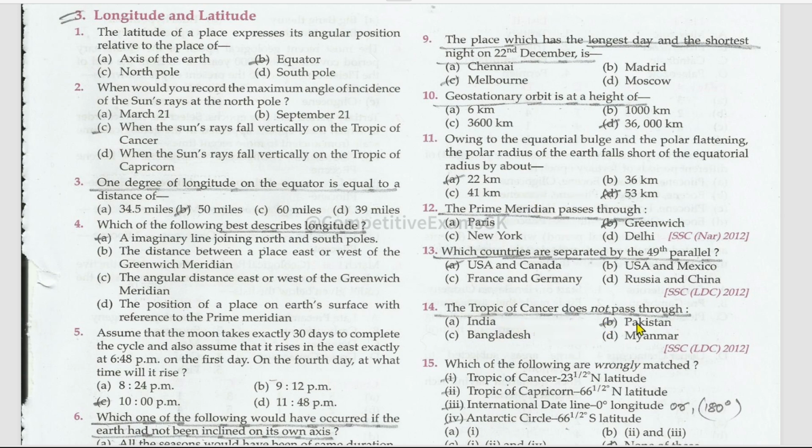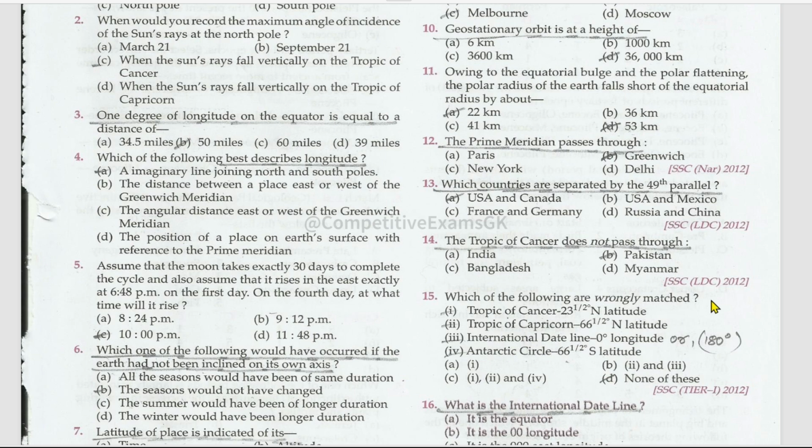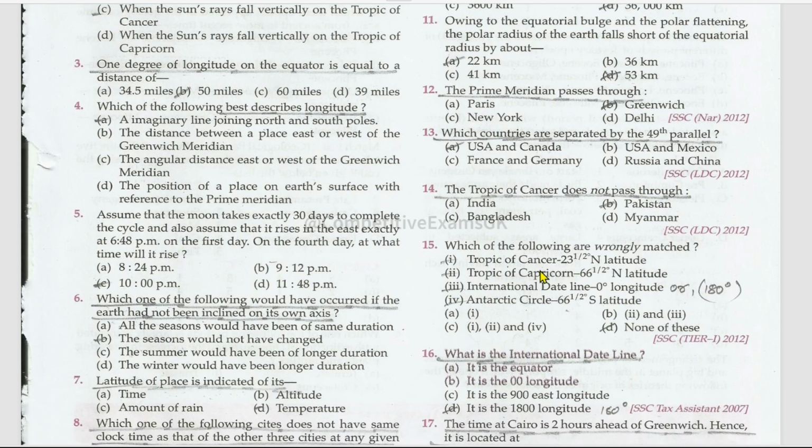The Tropic of Cancer does not pass through Pakistan. Which of the following are wrongly matched? Tropic of Cancer, 23 degrees north latitude. Wrongly matched? Okay, this is right. Tropic of Capricorn, 66.5 degrees north latitude. This is also right. International dateline, 0 degrees longitude or 180 degrees. This is also right. Antarctic Circle, 66 degrees south latitude. This is also right. All are the right options. Everything is right, so none of these are wrongly matched.